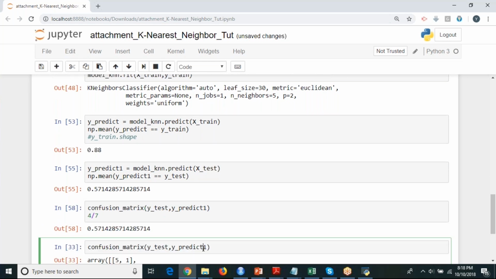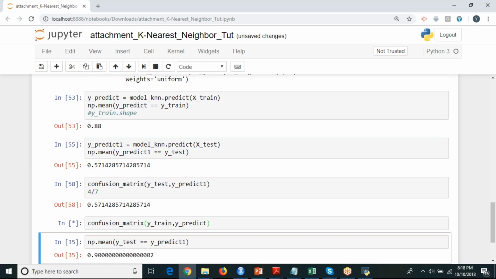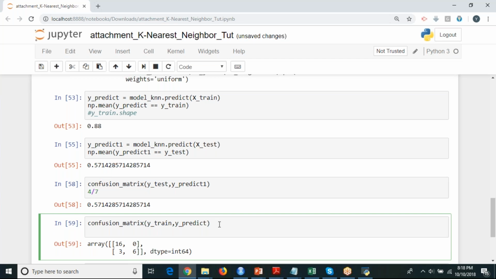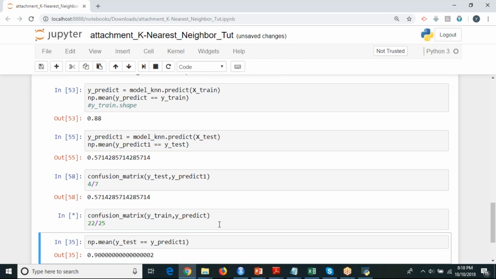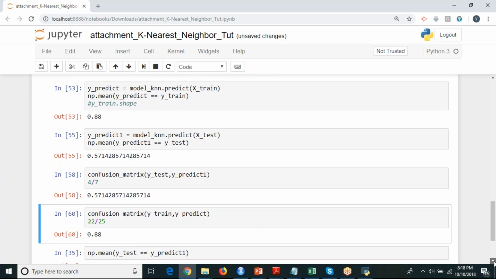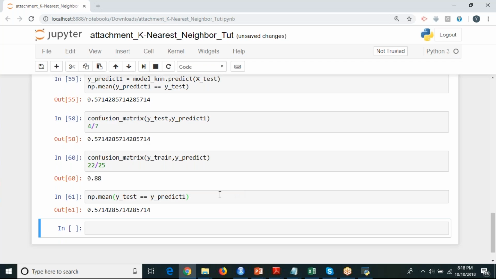And this one, sorry, y underscore train, you got it as how much? 88%, right? So it is totally how many records? 25 records. Out of 25, how many are wrong predictions? 3 are wrong predictions. It will be 22 divided by 25, so it will be 88%. Same I have just written here. That's it. 57%. Clear, Satish?